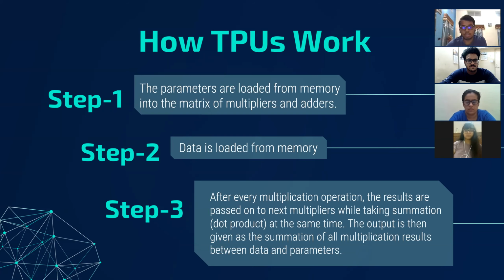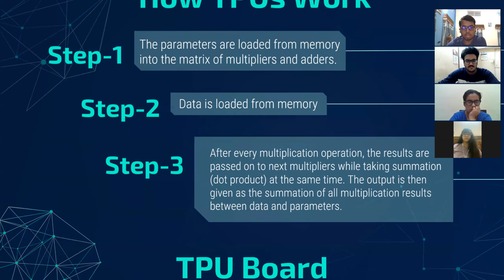The main three steps are: the parameters are loaded from memory into the matrix of multipliers and adders, data is loaded from memory, and after every multiplication operation, the results are passed on to the next multipliers while taking the summation, which is the dot product, at the same time. The output is then given as a summation of all multiplication results between data and parameters. So let us move on to the next slide.